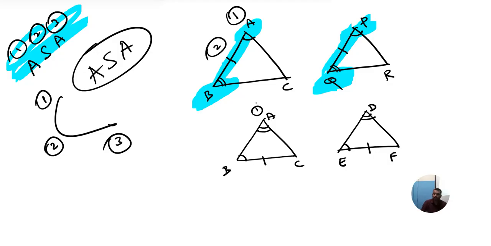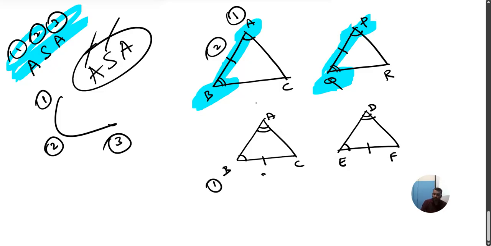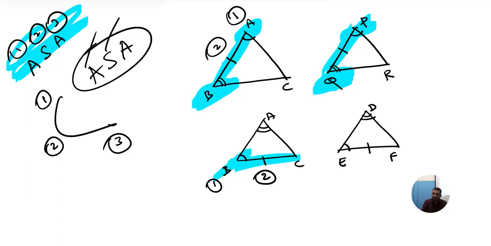After angle, a side should come. So I will take from here: this is angle, this is side. Then the angle should be touching it. Where is the angle? Is it there? First we have angle B, then we have side, then what should we get? The angle should be at C. It is not there, so we cannot apply ASA.